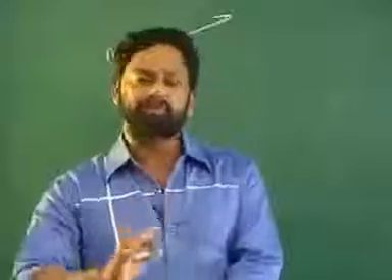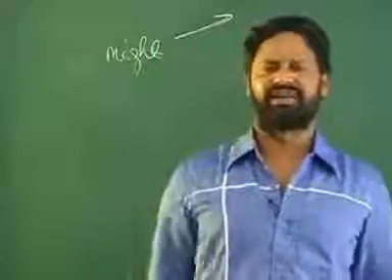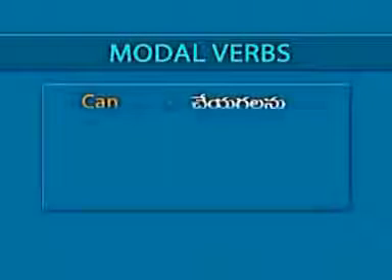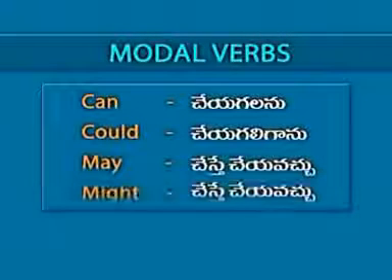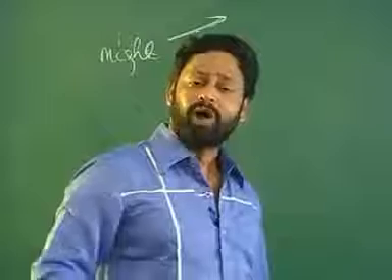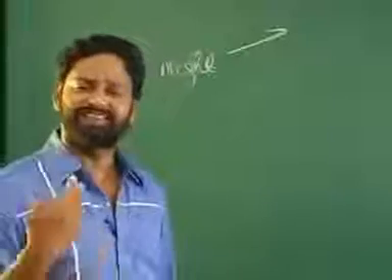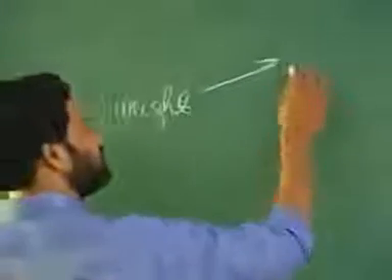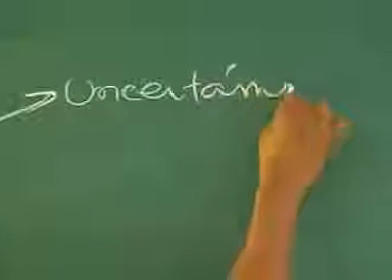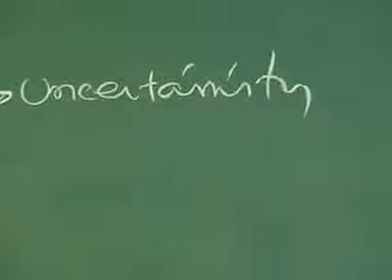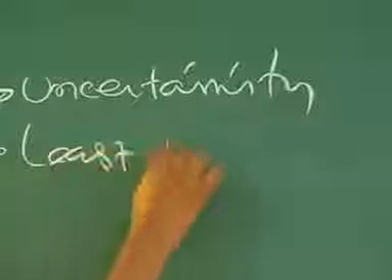Can, could, may, might, all these are modal verbs. Don't take tenses for these. Casually, can means I am able to do, could means I was able to do, may means may do. Might is also used in the same way. Whatever the way we use the word may, in the same way we can also use the word might. Might is also used to talk about uncertainty, but it denotes the least possibility.